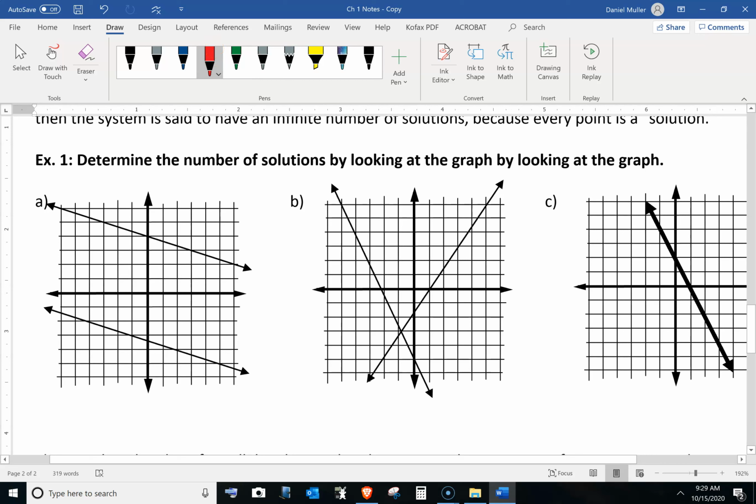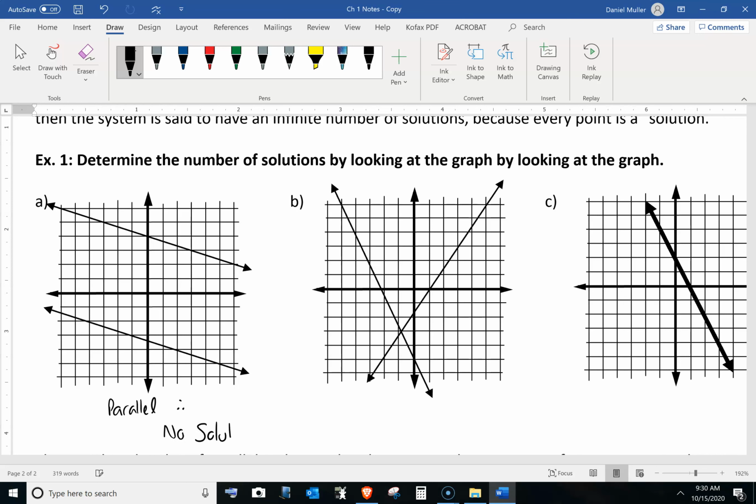So this right here looks parallel, and you could confirm that if you wanted to. So we can go, where is it? Down 1, 3 to the right. Down 1, 3 to the right. And is that going to be the same thing on this one? So this looks like a nice spot here. Down 1, 3 to the right. Yeah. So they have the same slope. So these are parallel. So the number of solutions by looking, I would write that this is parallel. Therefore, there are no solutions. There's no way these things will cross.